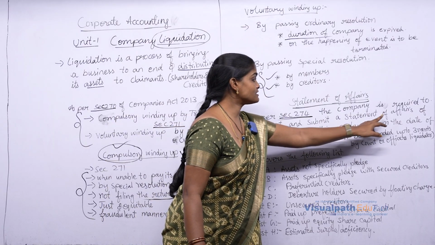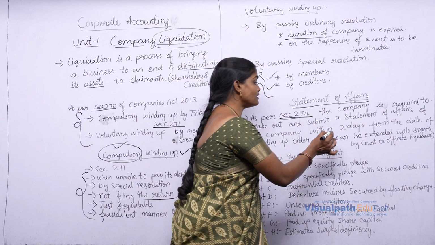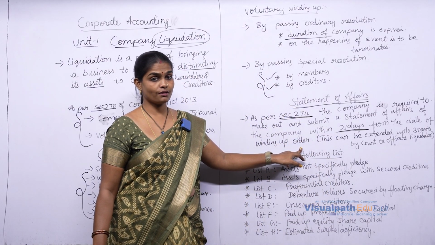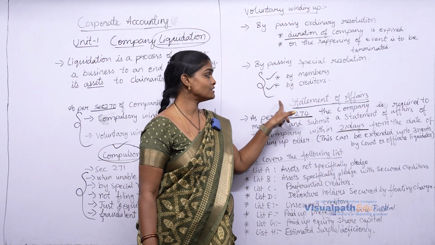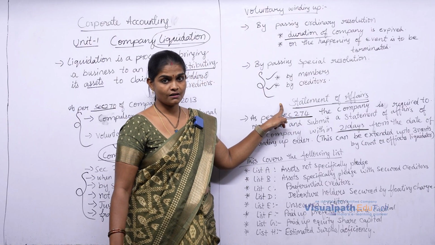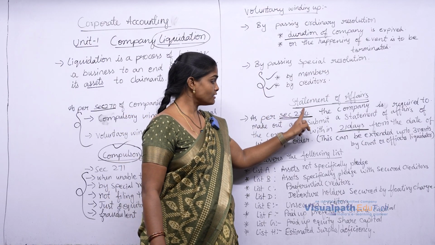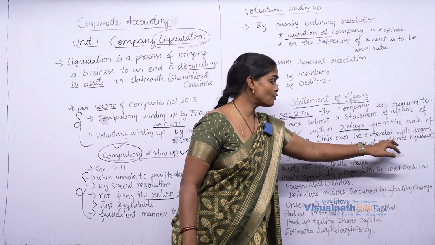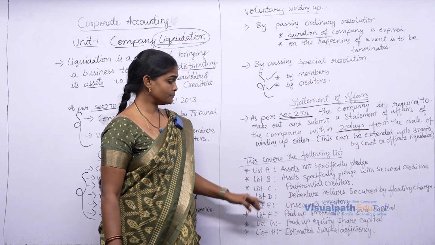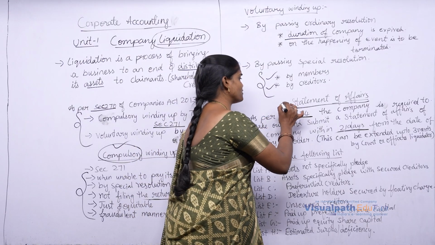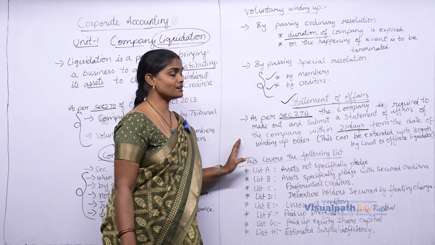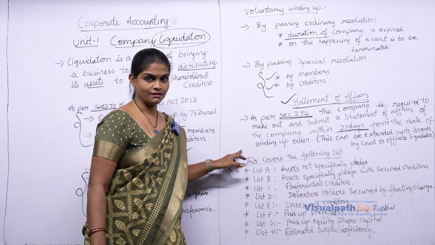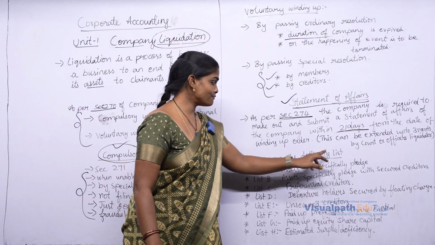Submit the statement of affairs of the company within 21 days from the date of winding up order. Within 21 days they have to submit the statement of affairs to the liquidator. These 21 days can be extended up to 3 months by court or liquidator. So what does the statement of affairs contain? Statement of affairs contains all the particulars about the company's assets and all the other details. This covers the following list.